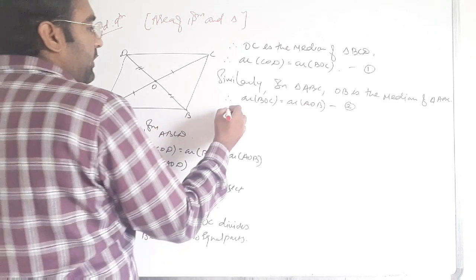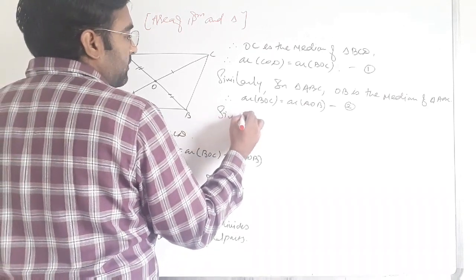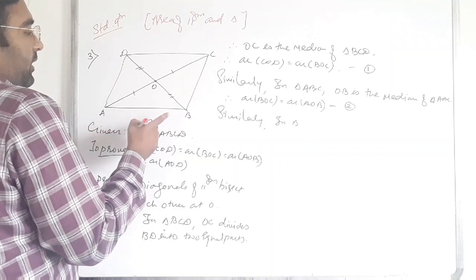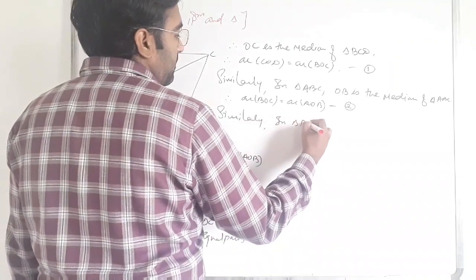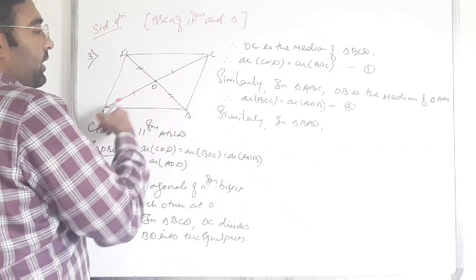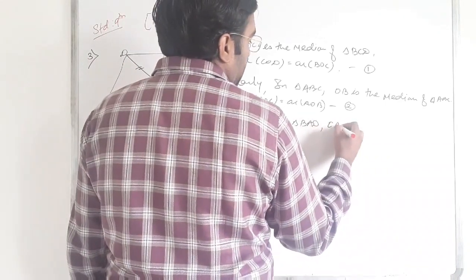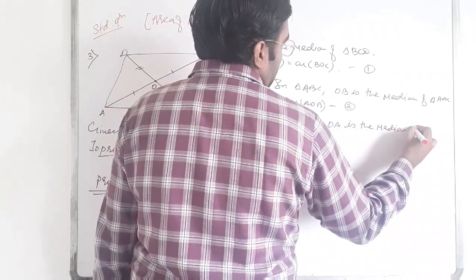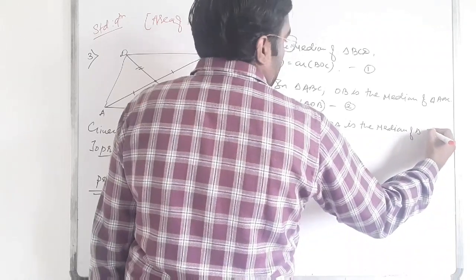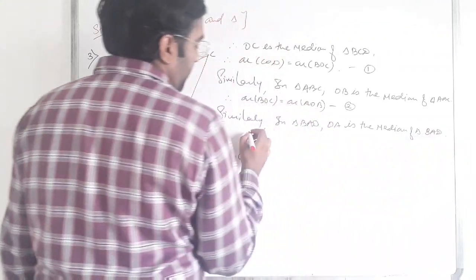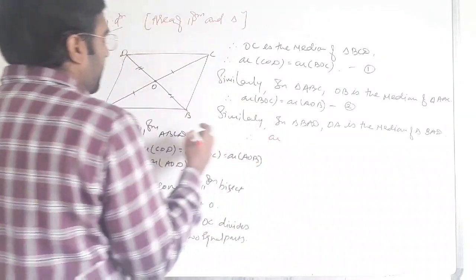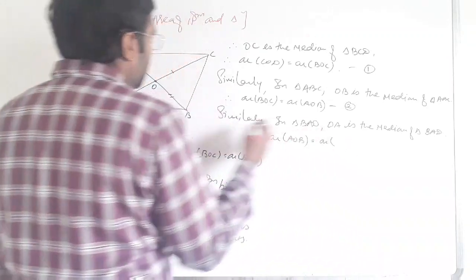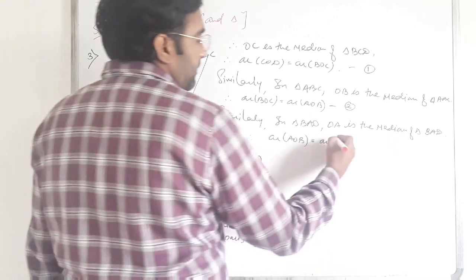Now similarly in triangle BAD, OA is the median of triangle BAD. So therefore we write area of AOB is equal to the area of AOD.